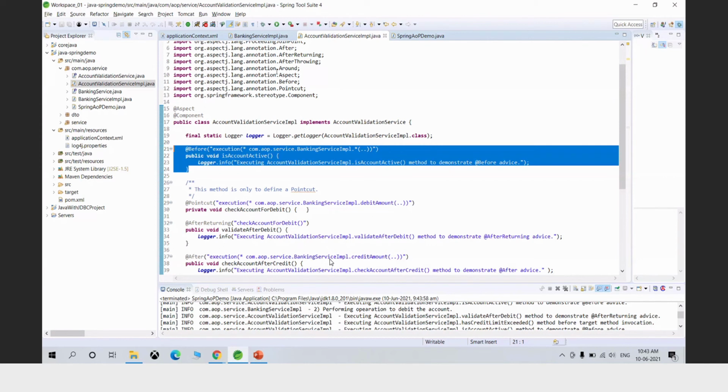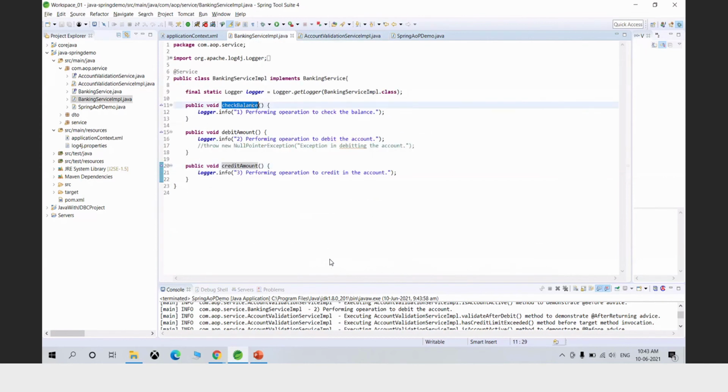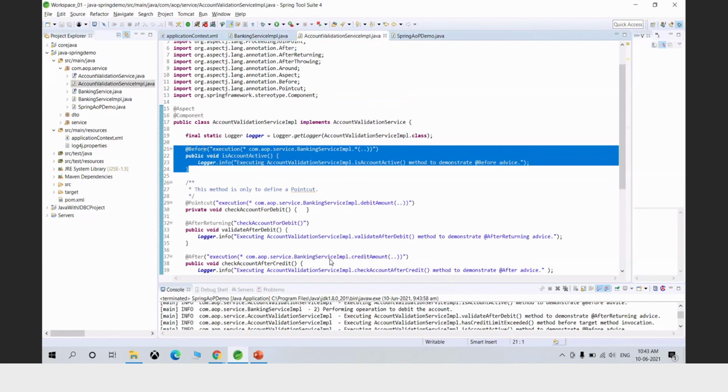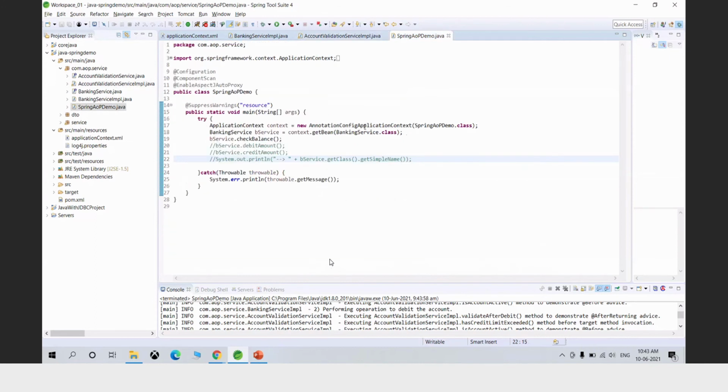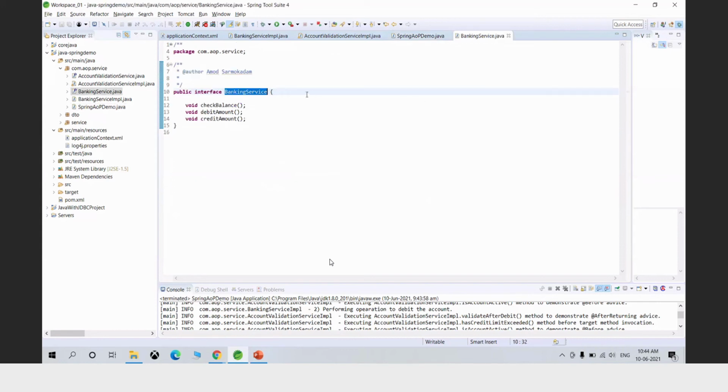So let's see if I call this method check balance, whether this before method isAccountActive is being called or not. So how am I going to call this? I have used AnnotationConfigApplicationContext to load my application context. I have created a reference of banking service. So here this is an interface, but when I call context.getBean, how is getBean going to find a bean for this interface? So look at this, this is an interface. This is not a class, right? This is an interface.